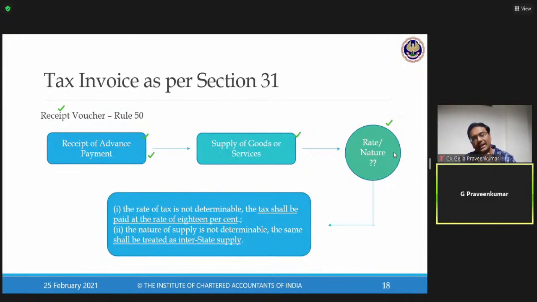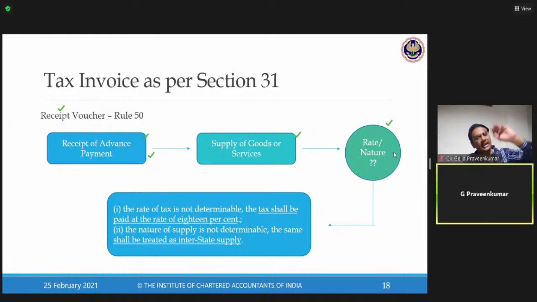I'll give an example of, say, a construction company. Take example of L&T. L&T is a construction company. L&T has got a customer called Infosys. Infosys has got their presence all over India in 18 states. Infosys has given an advance of 3 crores for various projects. Now, the moment L&T receives that money called advance, first and foremost, that is in relation to supply of goods or services. Assuming I say it is in relation to supply of services, section 13 gets triggered.